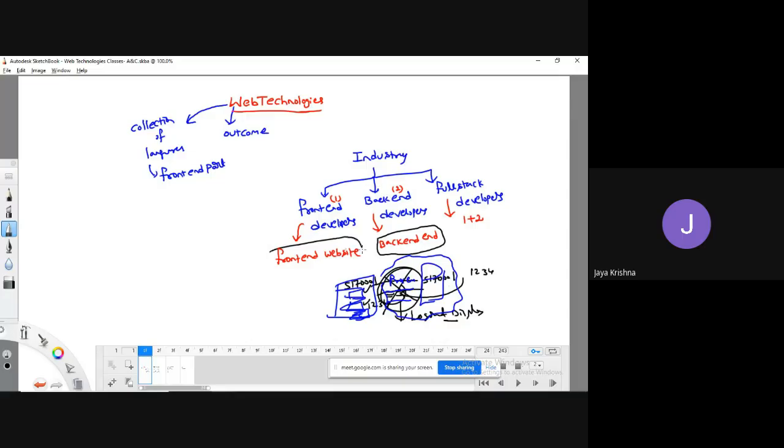So the front end part is made only to view the website. Full stack developers are a combination of both front end and back end, meaning that these people are responsible for deploying the complete website.